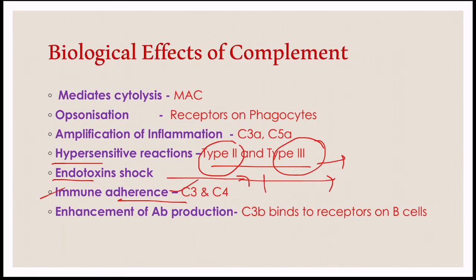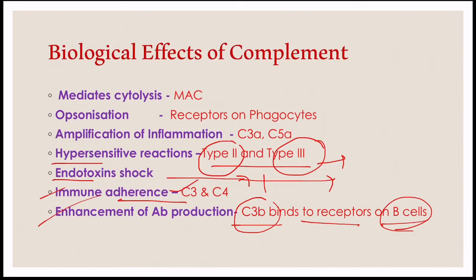And the last one is enhancement of antibody production. Binding of C3b to the receptors on the B cells. B cells have a receptor for the complement protein C3b.